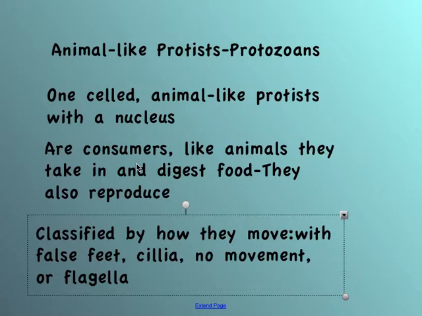There are a few different classes of protozoans, and they're classified by the way they move. Some protozoans don't move at all, so we classify them in their own class. Some move with what we call false feet, which are like amoeba that we'll talk about. Some move with cilia, and some move with flagella. These are new words that we'll discuss in a minute.